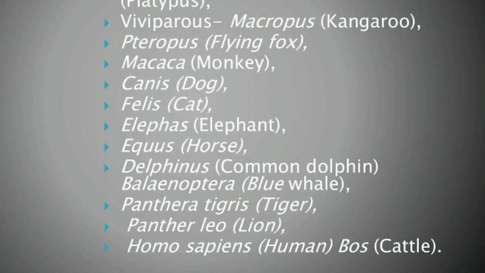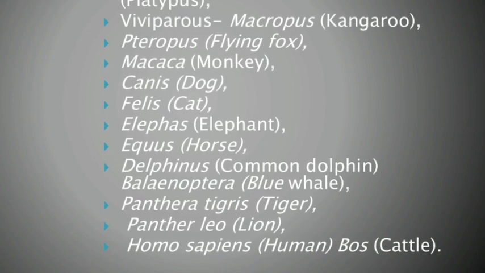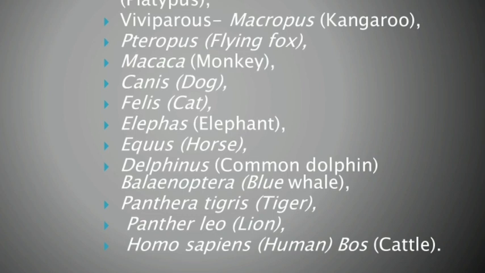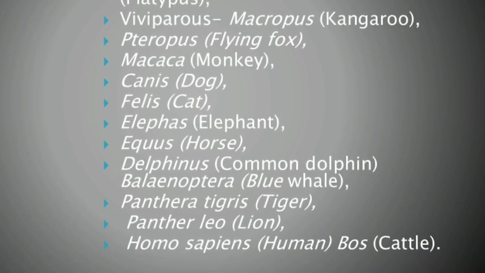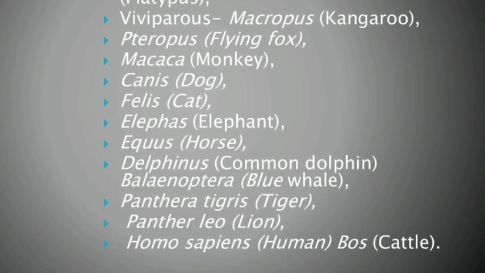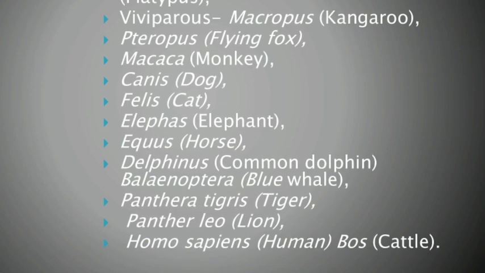Shall I ask a question? What is a monkey? Scientific name Macaca. Delphinus is the common dolphin. Already you know Homo sapiens is human. Next, a kangaroo is Macropus. Based on the examinations, we already practiced this in invertebrates. The reverse mechanism is giving examples and finding out the characteristic features.